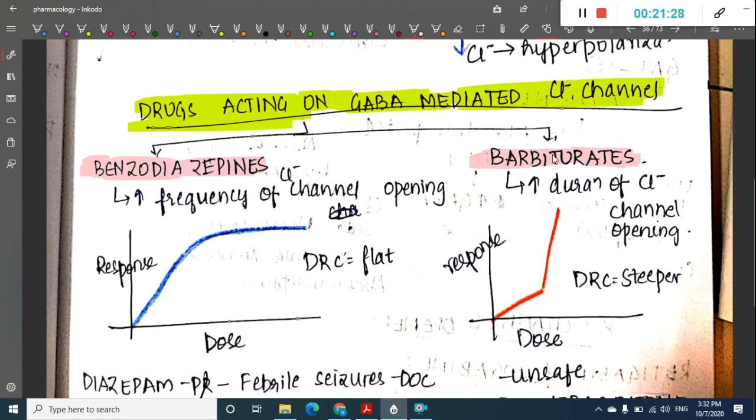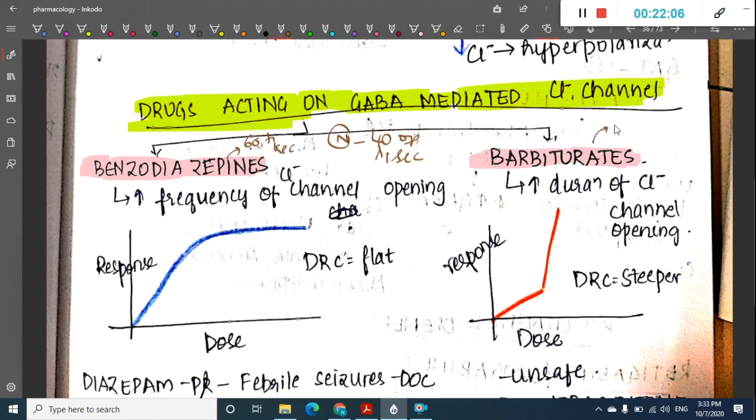Just think, these are arbitrary values: if the chloride channels open 40 times in a minute, for a duration of 1 second each, then in benzodiazepines there is increased frequency, so they open 60 times for the same 1 second.